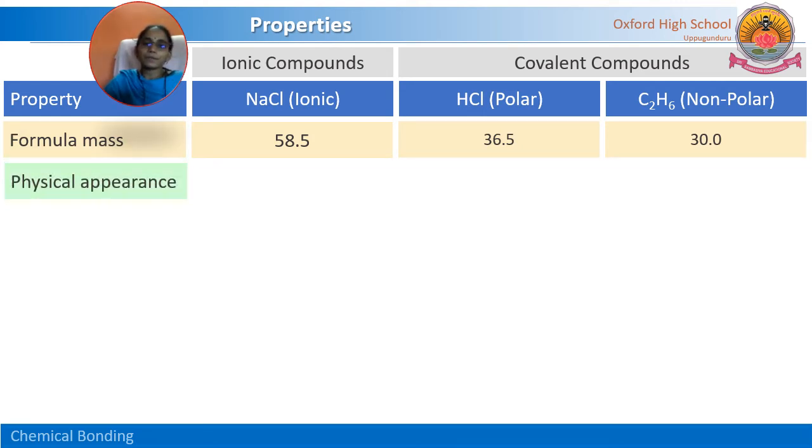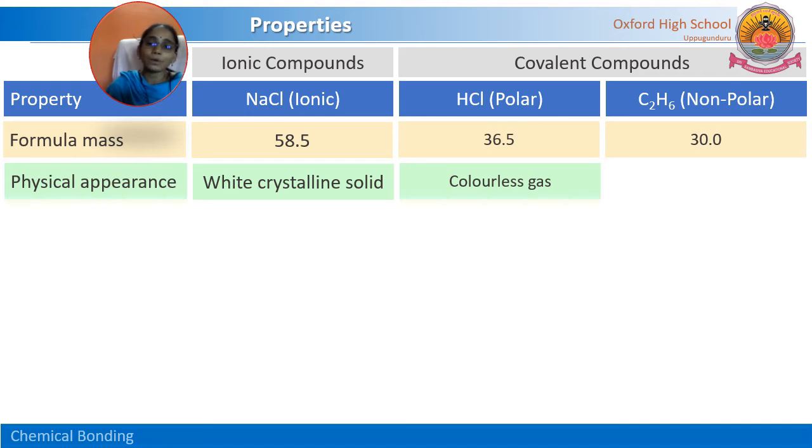The first one is physical appearance. What kind of properties? How do the ionic compounds look? These are simple white crystalline solids. For NaCl it is a crystalline solid, and the color is white. We know that one: common salt, sodium chloride.